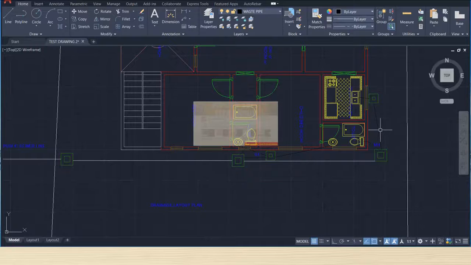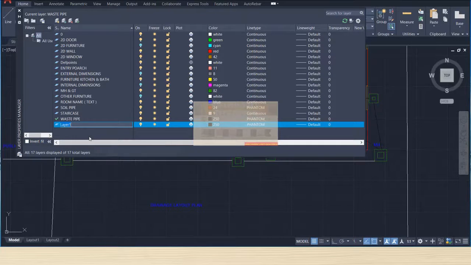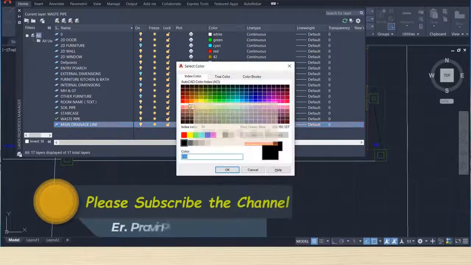Then create one more layer, that is the main drainage line. So color, we'll choose color this one.